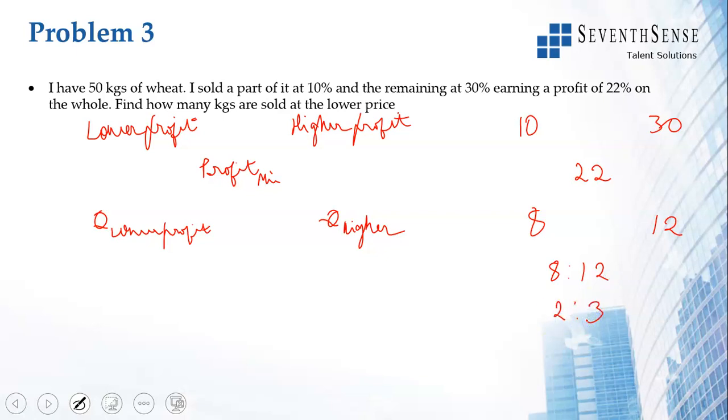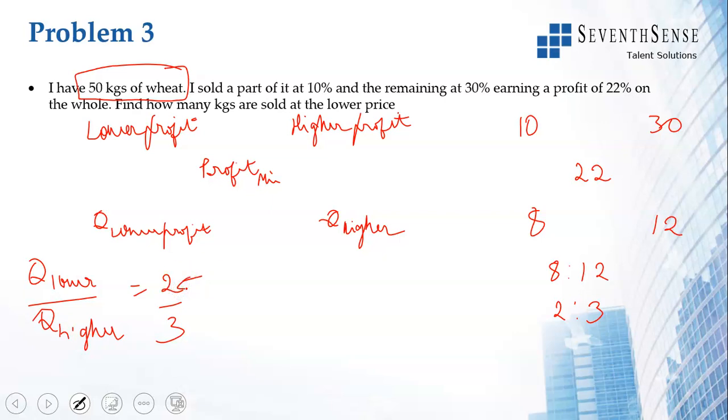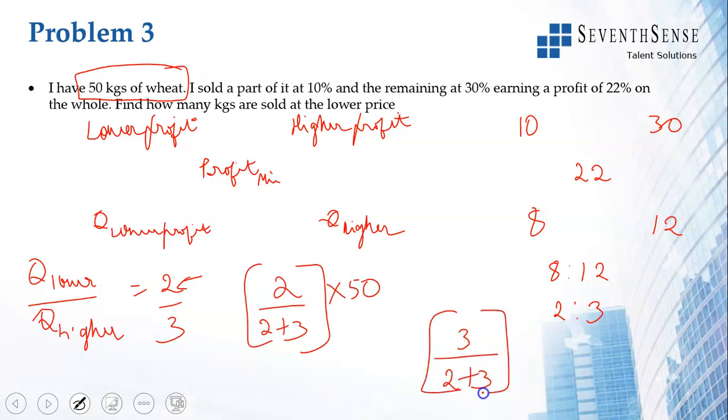So quantity at lower profit by quantity at higher profit is 2/3. So how many kgs are sold? Here you can find out how many kgs are sold at lower and how many kgs are sold at higher, because you have the total weight of the wheat. So quantity that is sold at lower, if it is in the ratio 2:3, is 2/(2+3) into 50. The quantity which is sold at higher price is 3/(2+3) into 50.